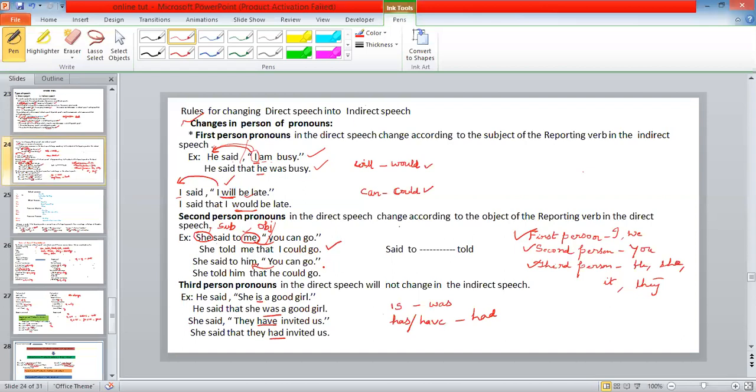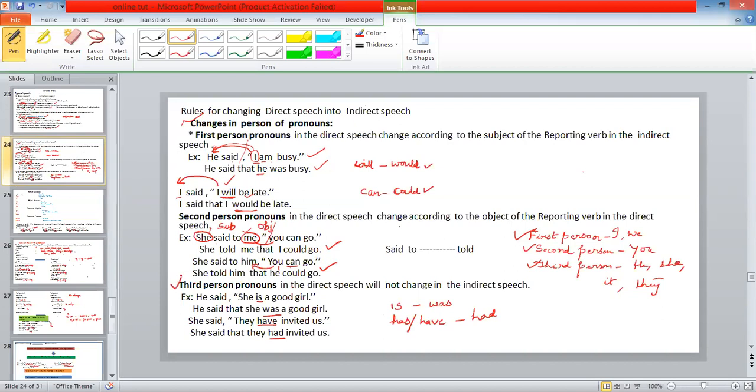Now let's see another example to understand better. She said to him, you can go. How to change? She told him that you, again, this is second person. This refers to the object him. Then it changes to he. He can changes to could. He could go. Understood? Is it clear?